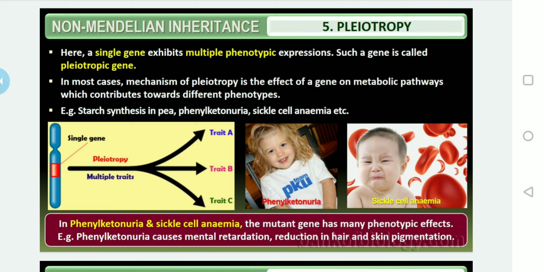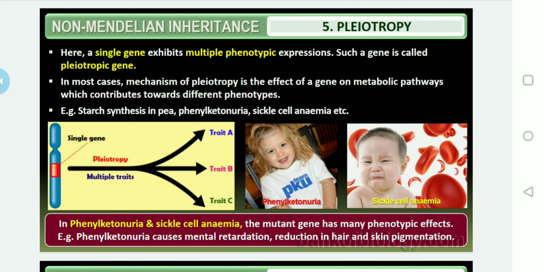Such a gene is called a pleiotropic gene. I will repeat once again. In pleiotropy, a single gene exhibits multiple phenotypic expressions, multiple physiological expressions. Such a gene is called a pleiotropic gene. The phenomenon is called pleiotropy.